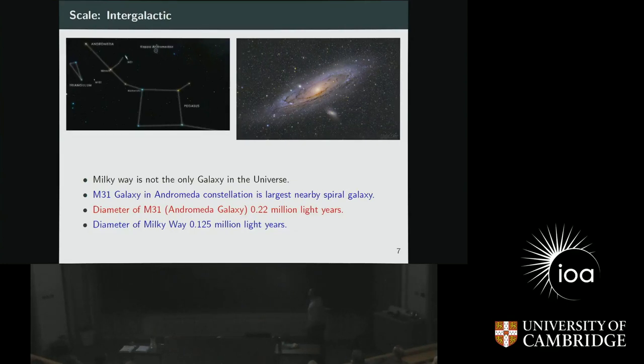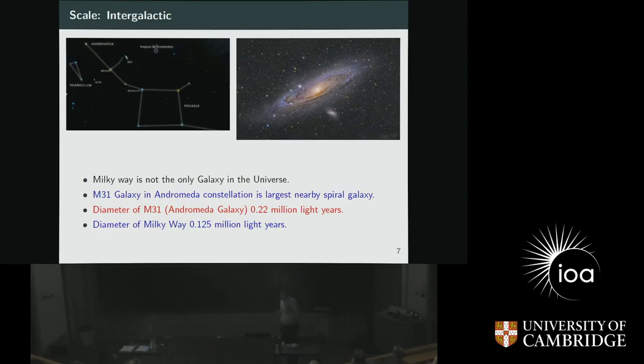This is one of the galaxies in the Andromeda constellation. So here is the Andromeda constellation, and there is a galaxy called M31. M because it's from the Messier catalog. We catalog the galaxies in different databases, and that one is called Messier. This is the M31 galaxy in the Andromeda constellation. Why is this galaxy important? Because this is the largest nearby spiral galaxy, which looks very similar to ours. So if you look with your 2-inch telescope, the galaxy would look something like this. So don't expect to see it like this. This is taken from a very big telescope, like a 2 meter or 5 meter class telescope.